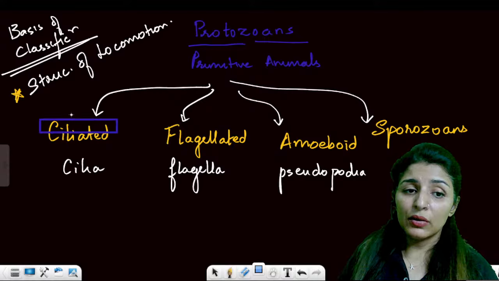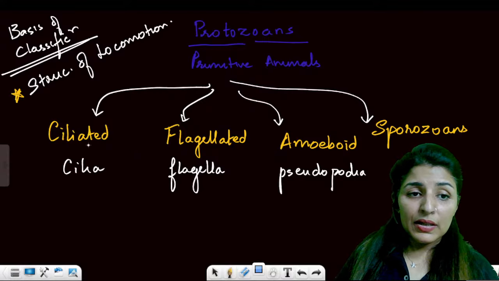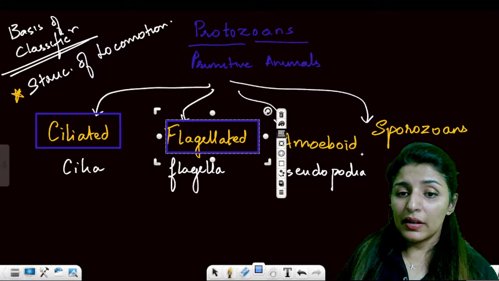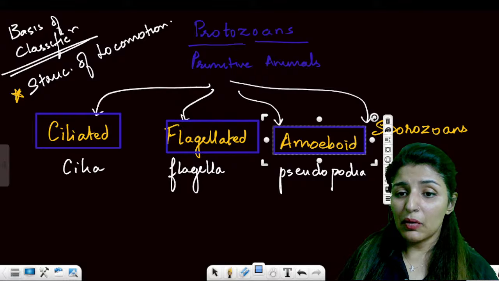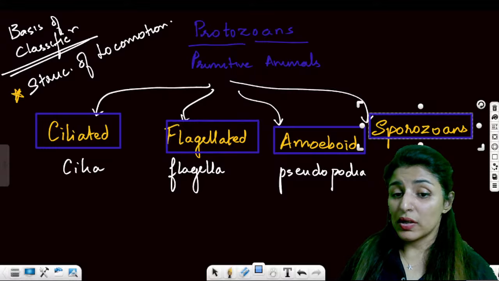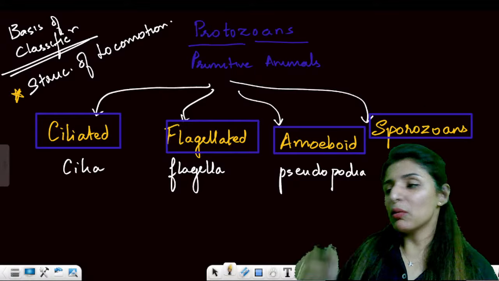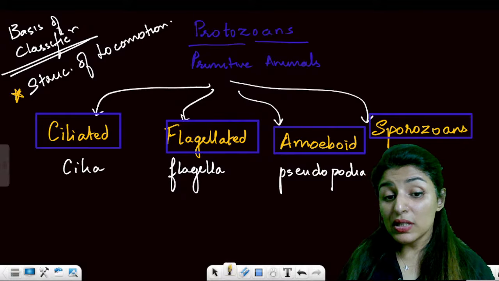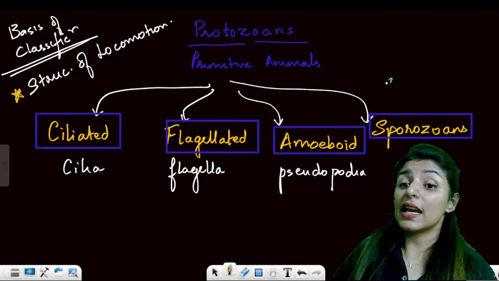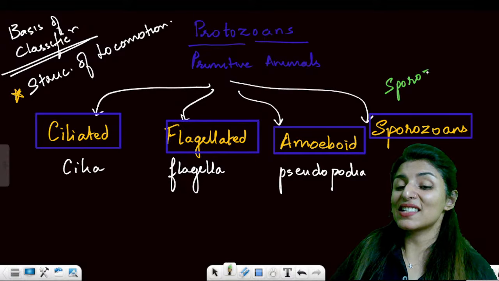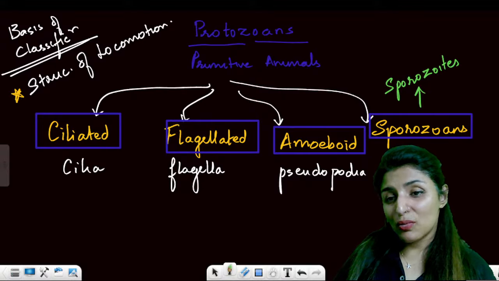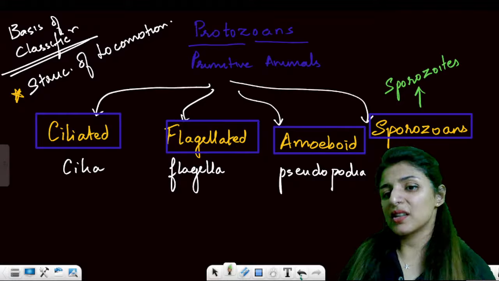Are these points clear? On the basis of locomotory structures, we will classify them. So we have ciliated, flagellated, amoeboid, and we also have sporozoans. Now, we have named them on the basis of their locomotory structures, but why do we call sporozoans sporozoans? Because they show a specific stage known as sporozoid. Do you remember the malarial cycle? The plasmodium comes under sporozoan.